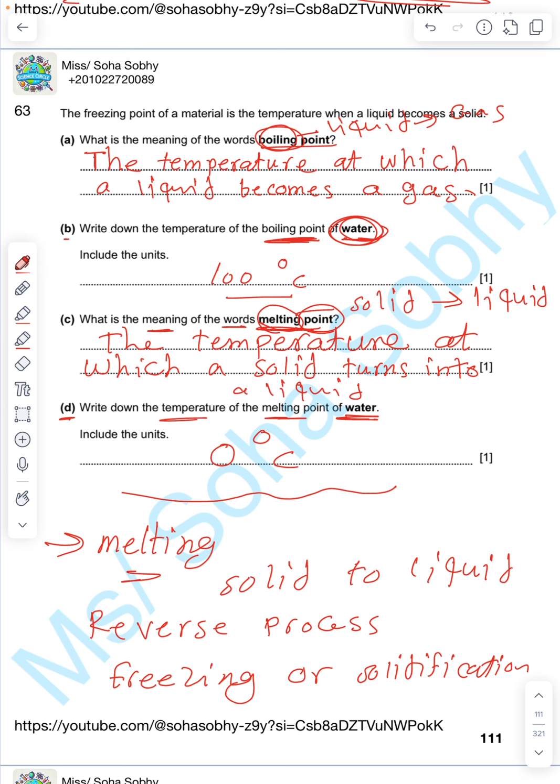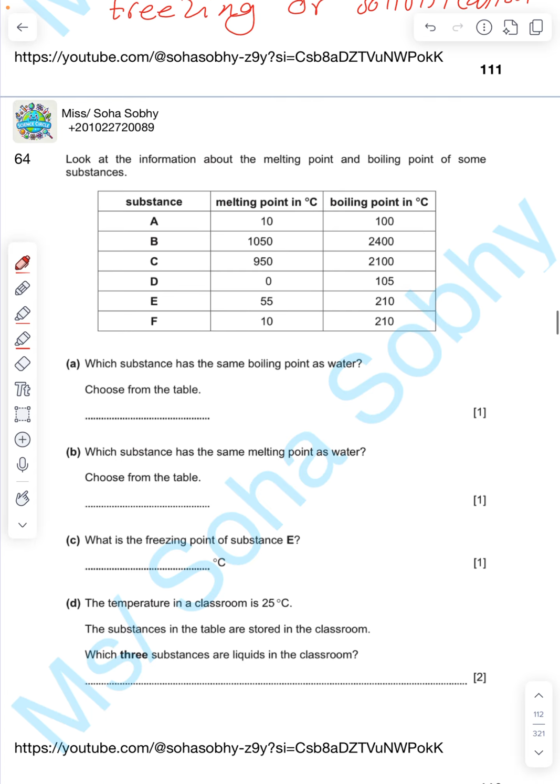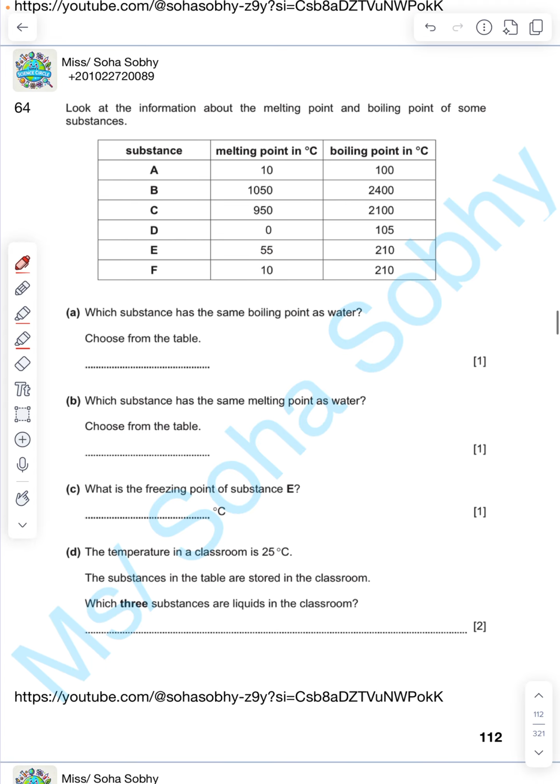Excellent. Now open page 112. I'm sorry. Look at the information about the melting point and the boiling point of some substances. We said melting point is the temperature at which a solid turns into liquid. Boiling point means a temperature at which a liquid turns into gas. So here we have different substances and their unique melting and boiling points.